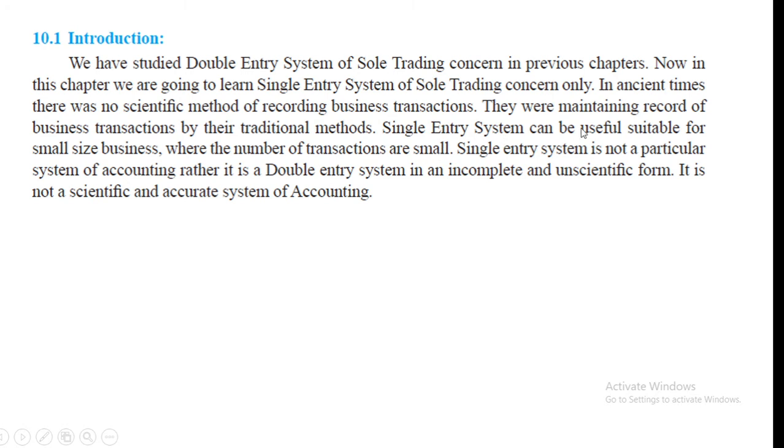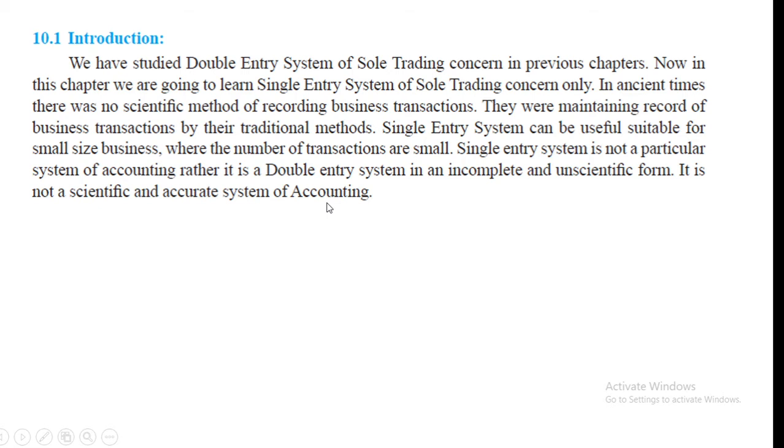Single entry system can be useful, suitable for small size business where the number of transactions are small. Single entry system is not a particular system of accounting, rather it is a double entry system in an incomplete and unscientific form. It is not a scientific and accurate system of accounting.